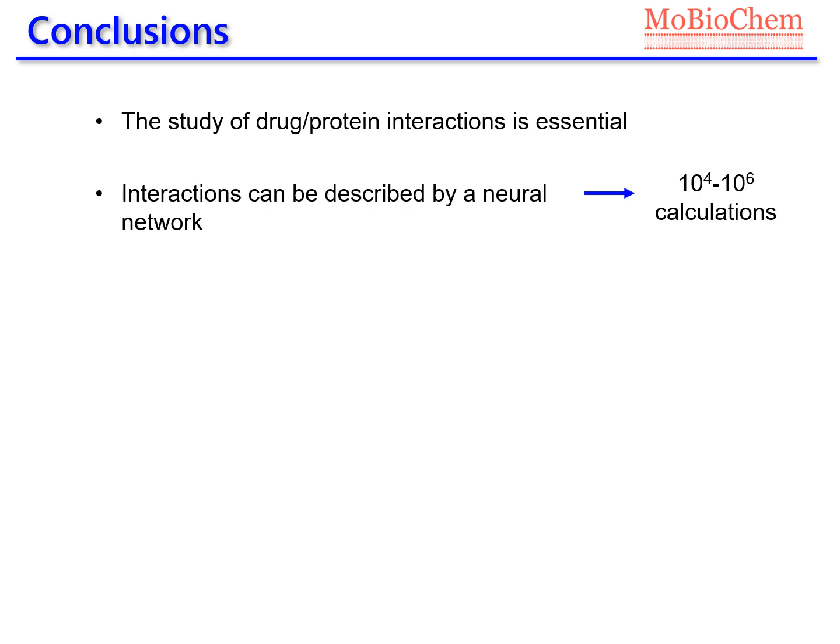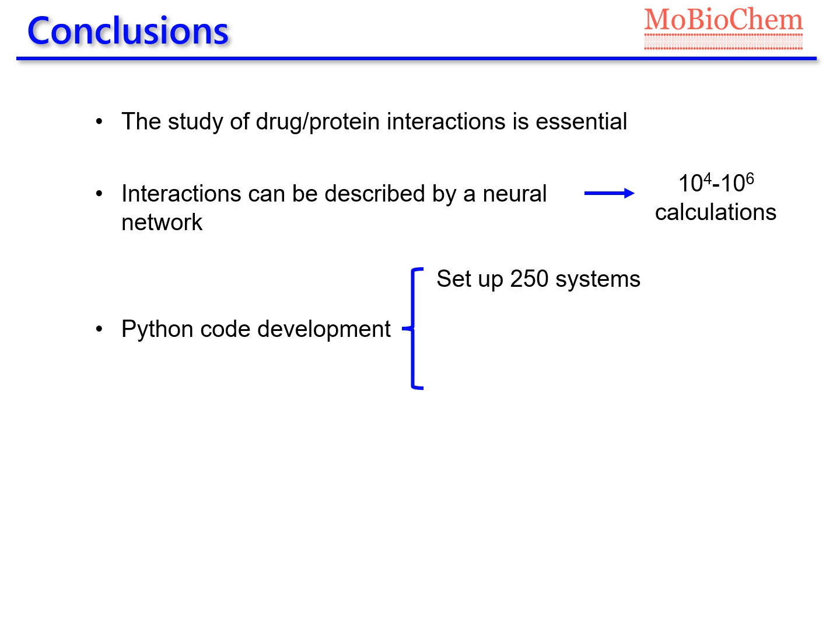To summarize, proteins are essential components in our organisms, and the study of drug-protein interaction is very important. Neural networks can describe this interaction, but they need a huge number of calculations. That's why, in this study, we have developed a Python code to automatically create 250 systems, compute their interaction energy, and decompose it in its different contributions using the EDA approach.